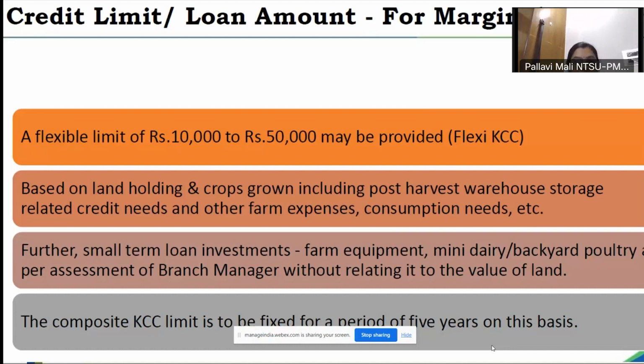There is also the term loan investment for equipment, dairy and backyard poultry, as per the assessment by the branch manager, without relating it to the value of land, because the land is very minuscule. This is the composite KCC limit fixed for a period of 5 years for marginal farmers. So we have two distinguishing farmer categories: the general farmer category having more land, and the special category of marginal farmers having minuscule or less land.